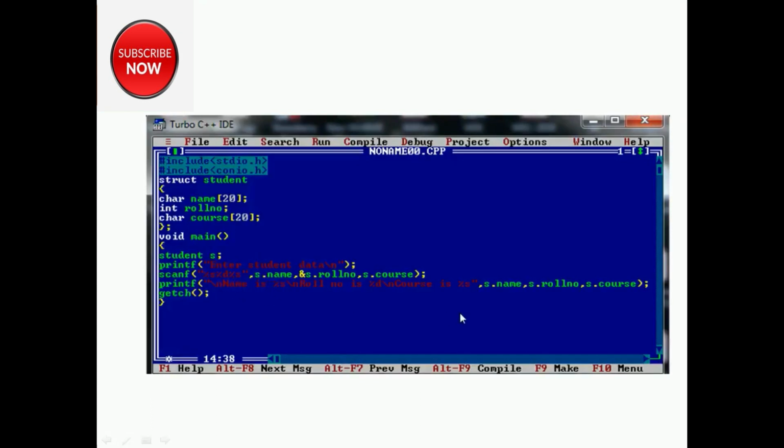So again I am printing the information. Name is s dot name, then roll number is this, and course is this. Percentage s is the format specifier for string. What is string? String is a character array. So this is a character array, that means a string. That's why I'm using percentage s here.